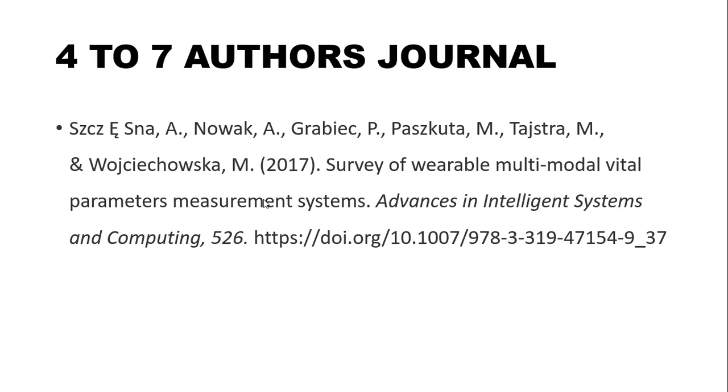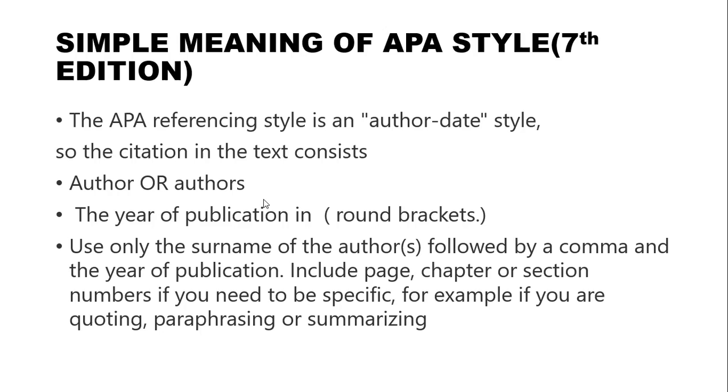Then if there are 4 to 7 authors, write the authors' names, year rules, title rules, then page number and edition rule, if it is there. Then DOI rules, that means URL address rules. Okay, so in this way you have to write. If you see this example, it will be easy for you to understand the APA style of referencing.